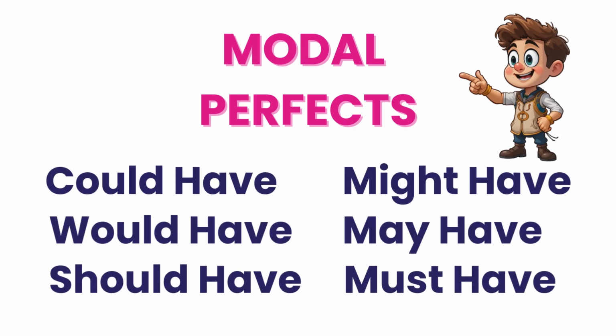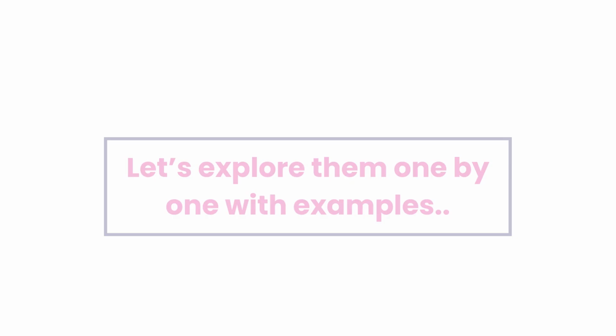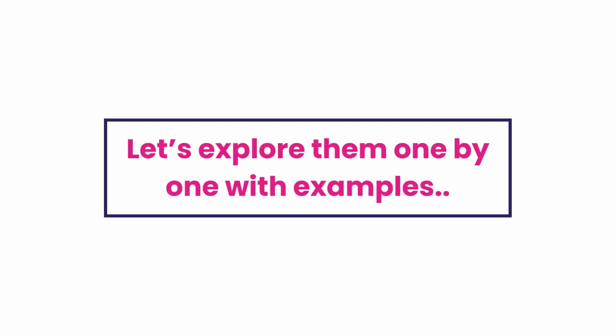We've got 6 key modal perfect forms: could have, would have, should have, might have, may have, must have. Let's explore these modals one by one with examples.